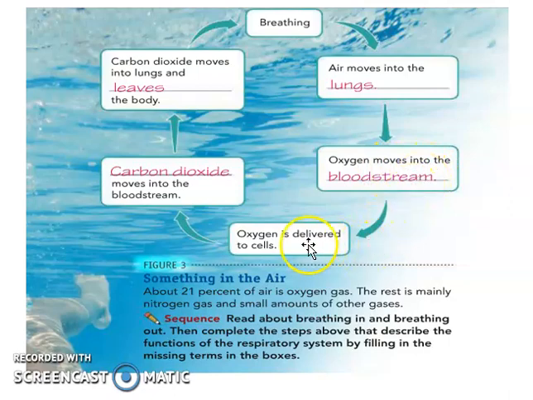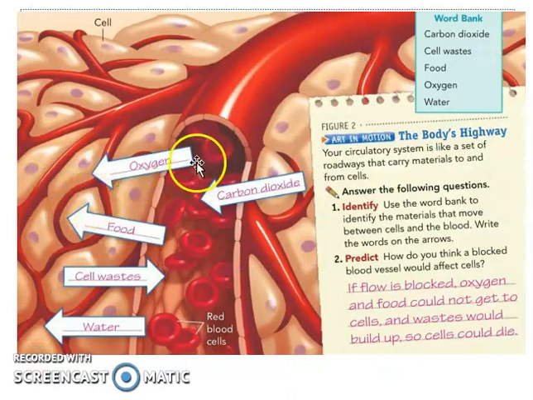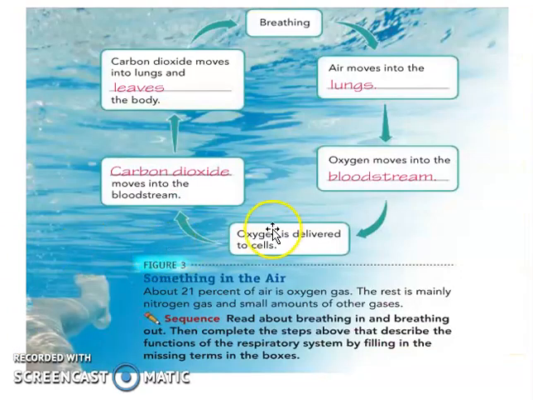After that, oxygen is delivered to the cell. Here, oxygen is delivered to our cell. Remember, this is how we illustrate a cell. Okay? Now, after the oxygen is delivered to the cell, carbon dioxide moves into the bloodstream. So, there are two gases here, oxygen and then carbon dioxide.